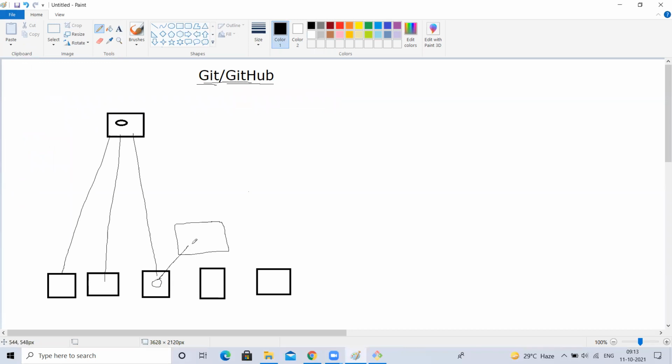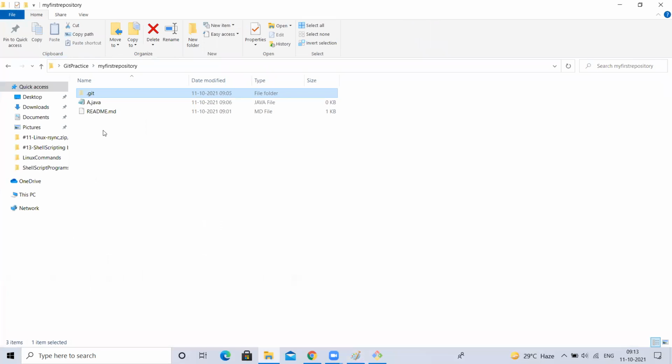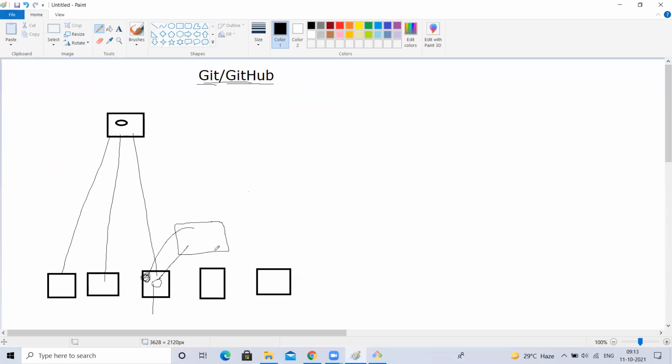Why? Because if I have 10 files, but in that 10, I want to commit only one, then only that one has to be added into the staging area. From the staging area, you can commit into the .git repository. This is my .git repository. Whenever you commit, there is one command called commit. It is not going to check how many new files or modified files there are. Whatever files you added into the staging area, all those will be committed.